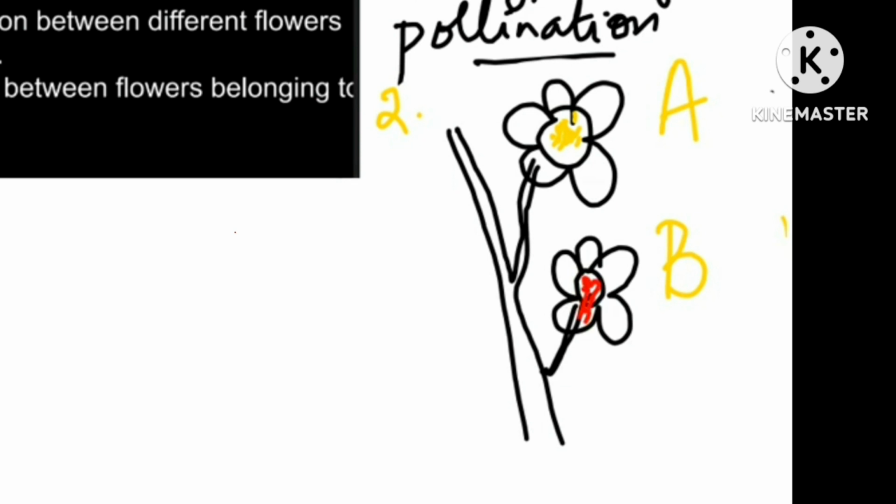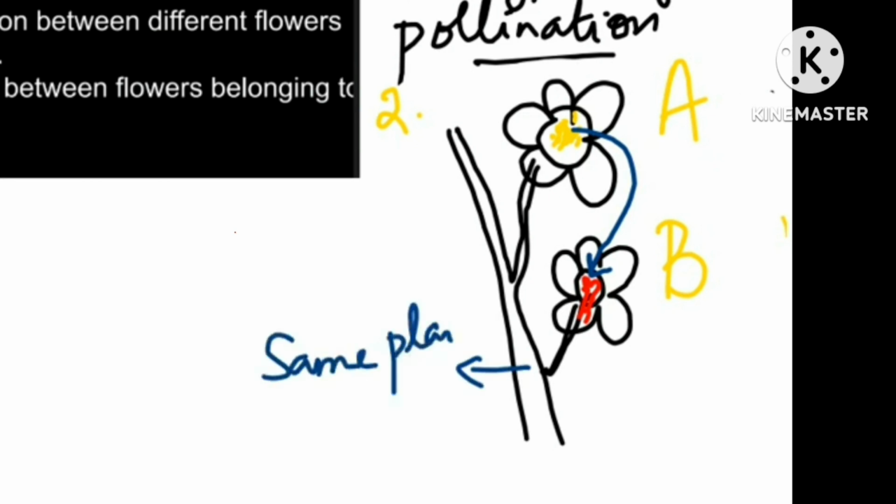The transfer of pollen grain now will take place, from the anther to the stigma of another flower. Now you see, from A flower, the pollen grains have been transferred to B flower. But these flowers both are present on same plant. Plant body is same. Flowers are born on same plant body.